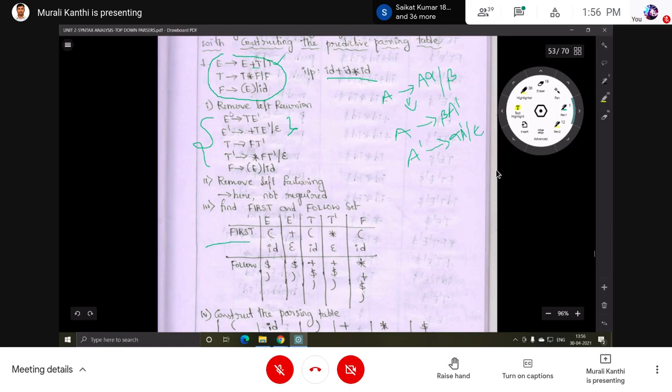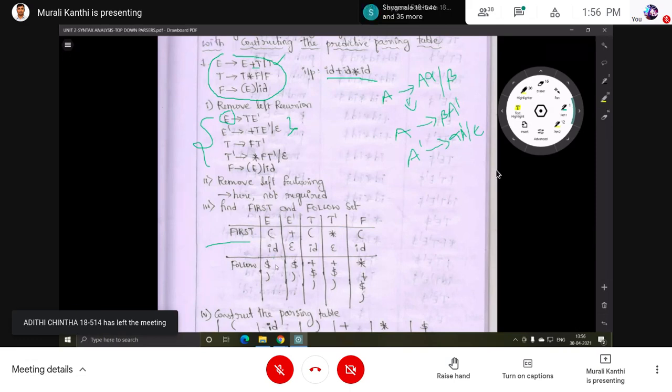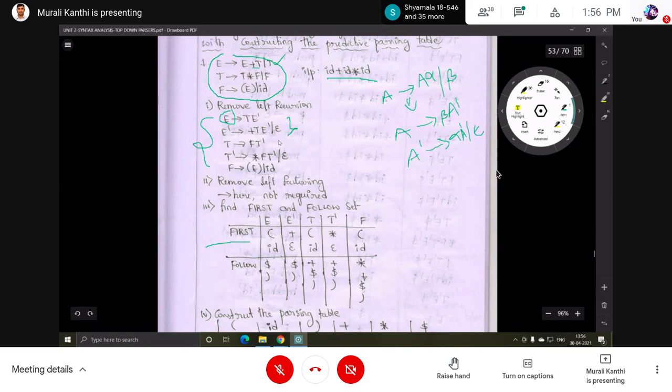In the follow set, for the starting symbol of the grammar we should add a dollar. So dollar is added. Then follow of E: on the right-hand side you have to see which production E is there in. Consider this production. After E, what is there? Closing parenthesis. Follow means who is following you. So after E there is a closing parenthesis. And since this is the starting symbol of the grammar, dollar is added.